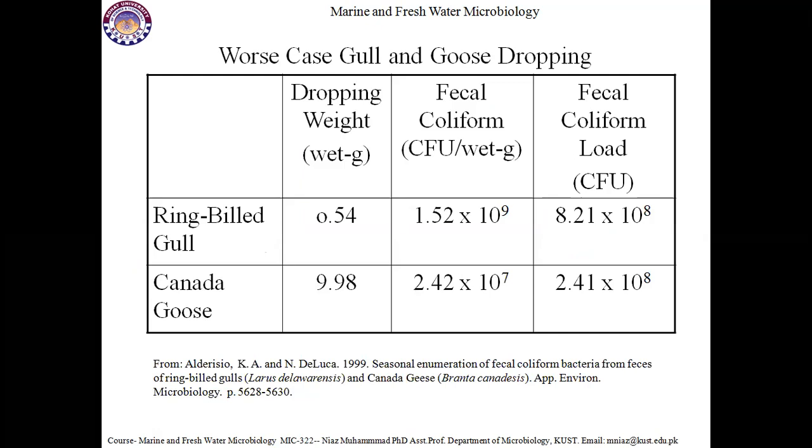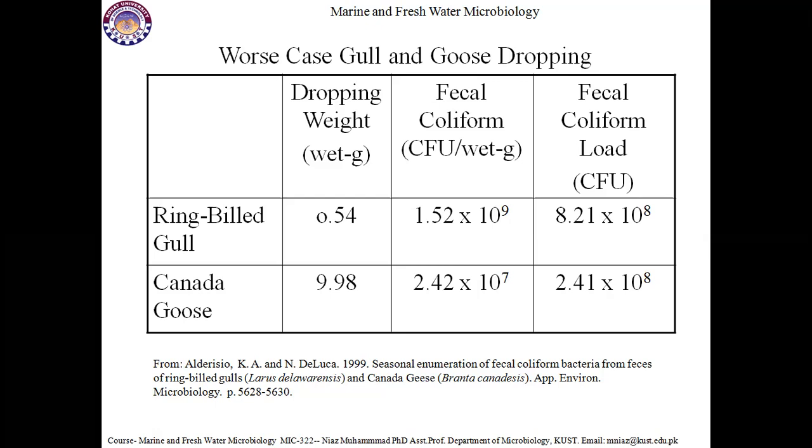Worst case, gull and goose droppings. Consider dropping weight, fecal coliform in terms of CFU per gram, and fecal coliform load in terms of CFU. For a ring-billed gull, the dropping weight is 0.54 gram.